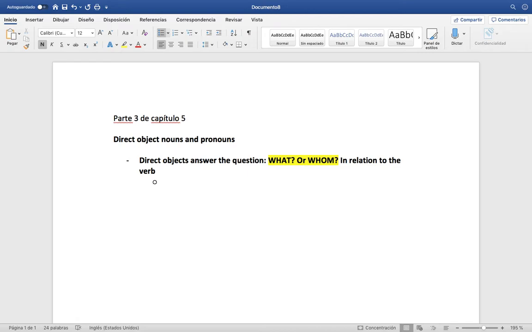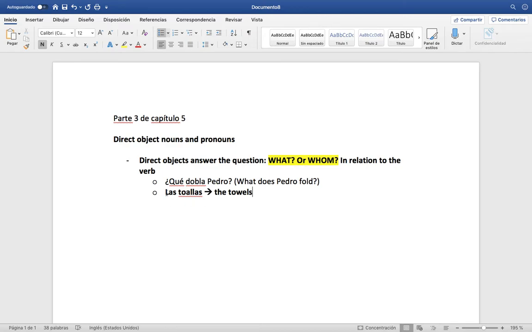So an example of this might be, ¿Qué dobla Pedro? Meaning, what does Pedro fold? What is he folding? He's folding las toallas, meaning the towels.